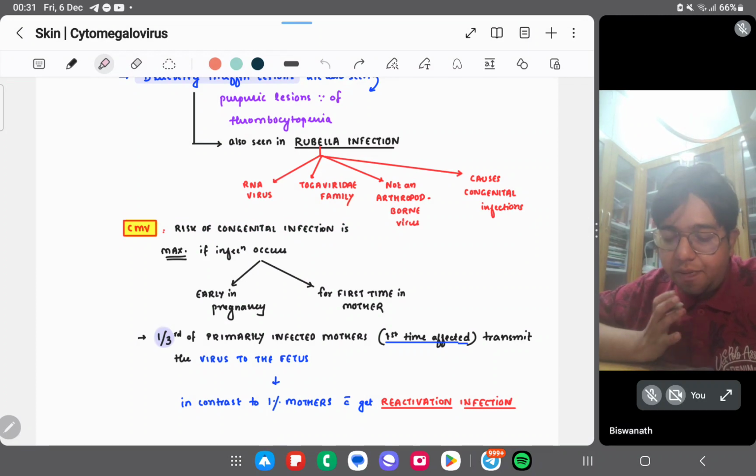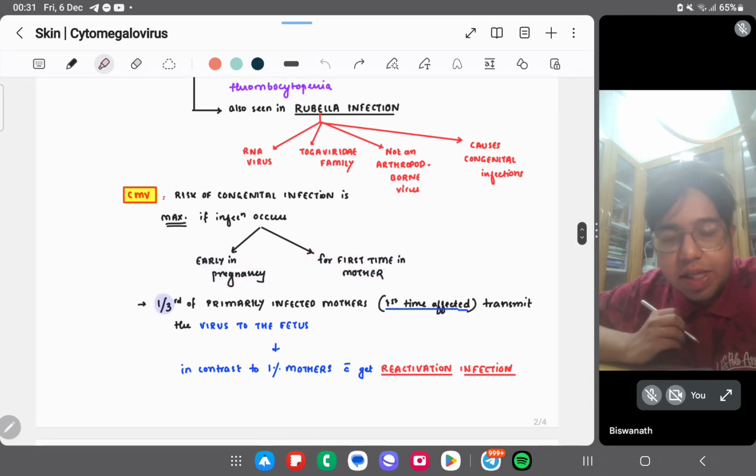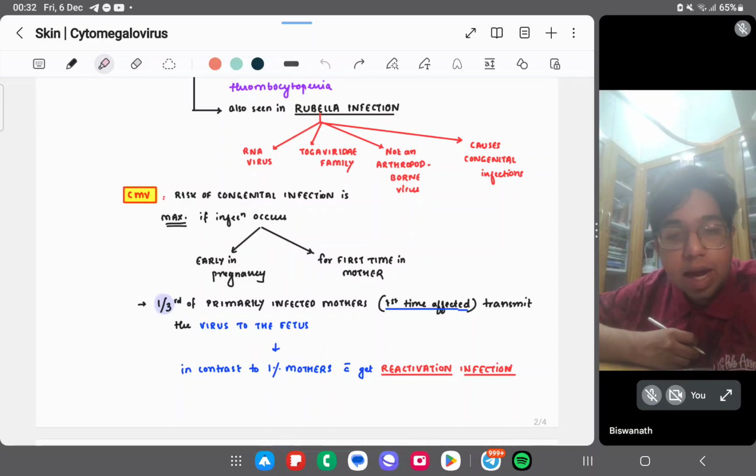CMV. The risk of congenital infection is maximum if it occurs early in pregnancy or for the first time in the mother. First time in the mother means there is no immunity, right? And early in pregnancy, also in the first trimester. Remember, in the first trimester the infection causes a stillborn, and in the later stages hydrops fetalis was being caused, right? Can you remember that? One third of primarily infected mothers, first time infected, transmit the virus to the fetus. Okay.